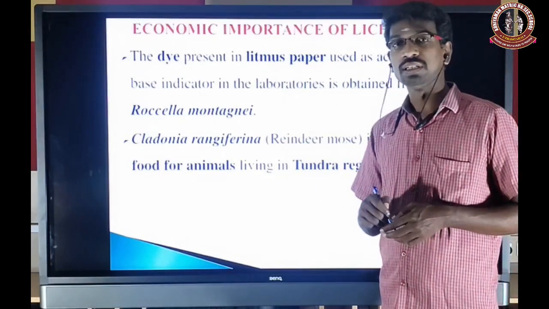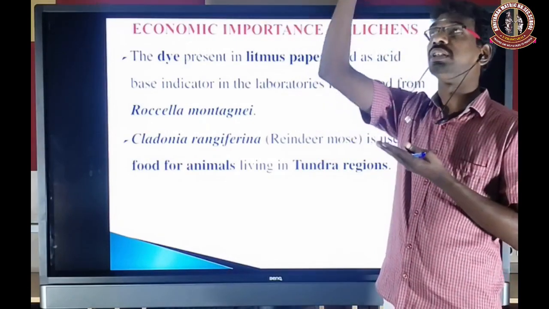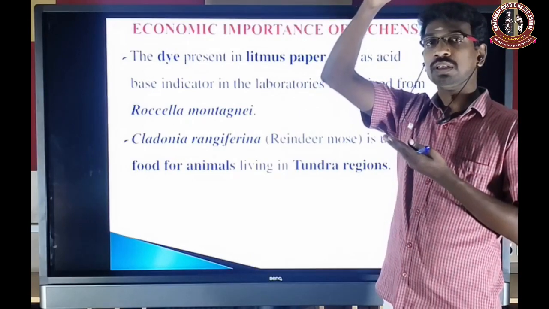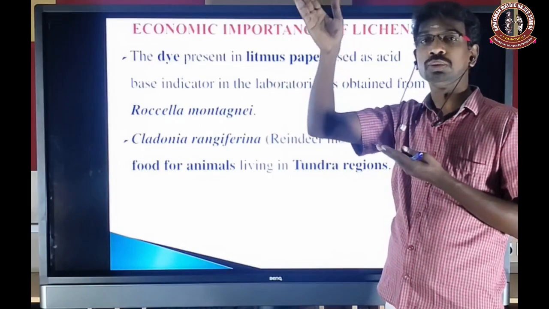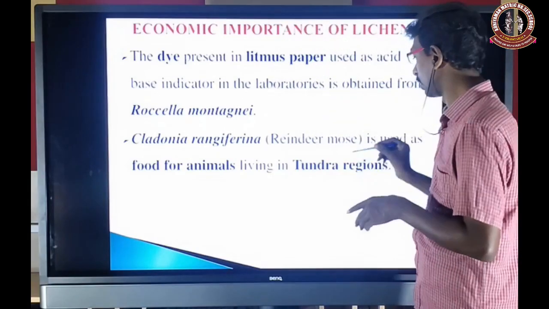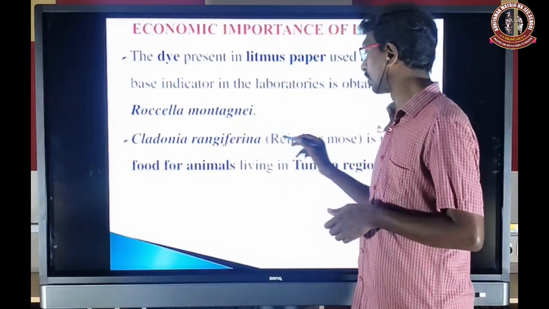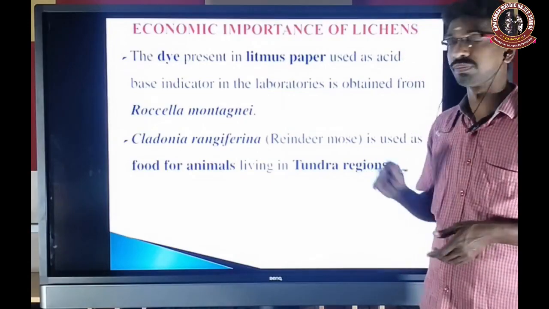Tundra region means, from the equator, perpendicular, 0 to 90 degrees, so near 90 to 80 or 80 to 70. This region is called the tundra region. So these lichens are used as food for the animals living in the tundra region.